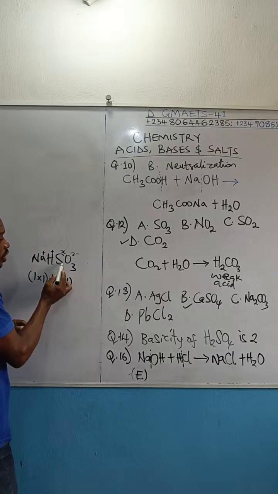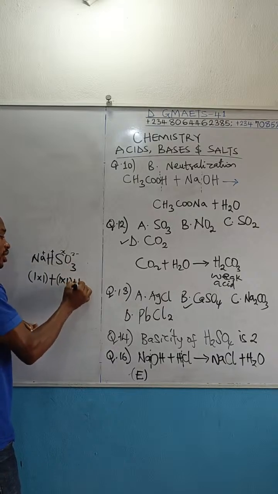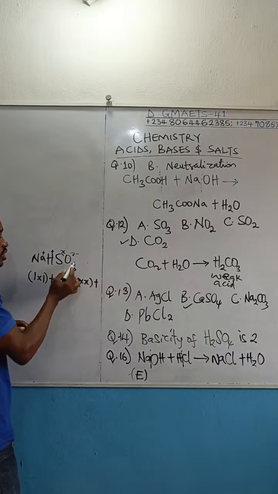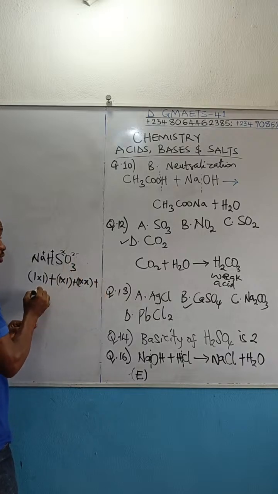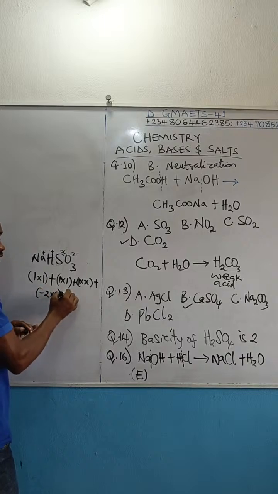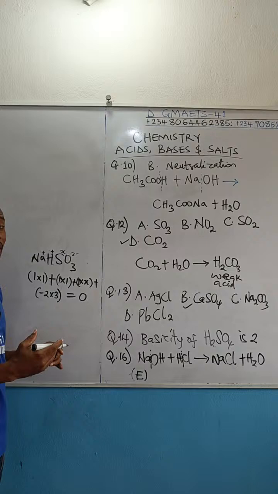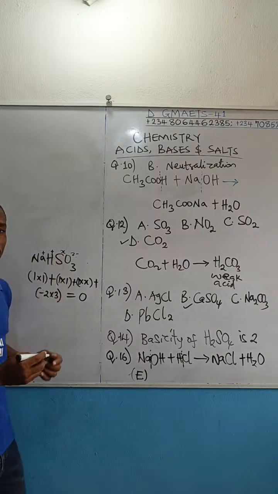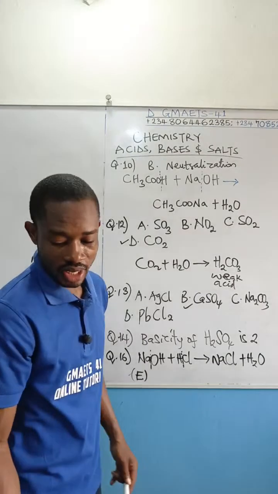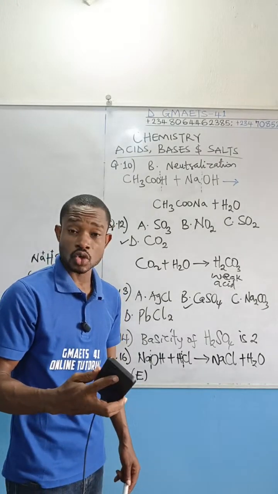Now 1 atom of sulfur times the unknown valency is 1 times X. Then plus 3 atoms of oxygen times the valency, which is -2, you're going to get -2 times 3. And then all these things will be equal to 0.